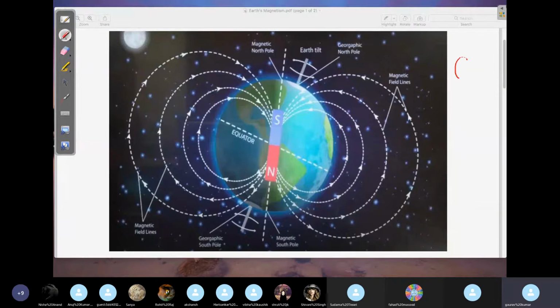If you have a current carrying loop, then this current carrying loop will always act like a magnet. We'll have north and south like this. Okay, so we have seen this concept already. So we always need a current carrying loop, and that will act like a magnet.